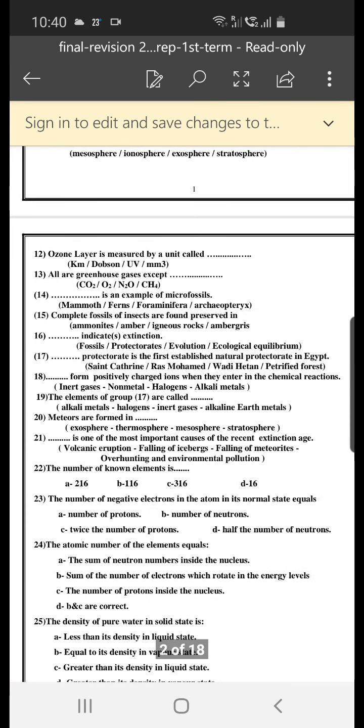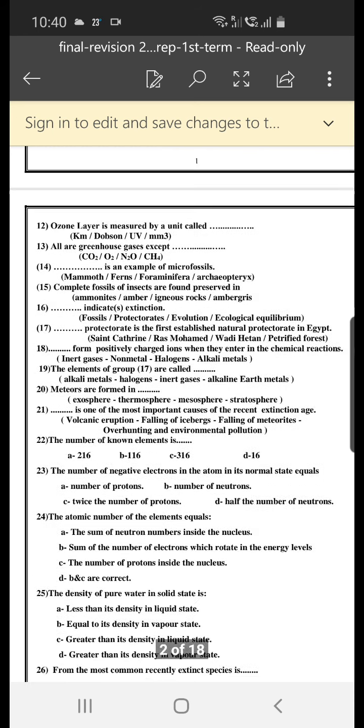Number 12, the ozone layer is measured by a unit called kilometer, Dobson, UV, millimeter to the power 3. The answer is Dobson. Number 13, all are greenhouse gases except CO2, O2, N2O, CH4.